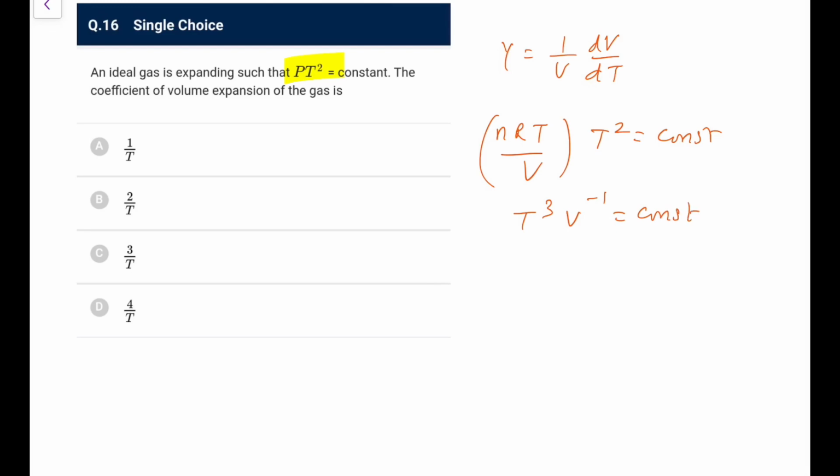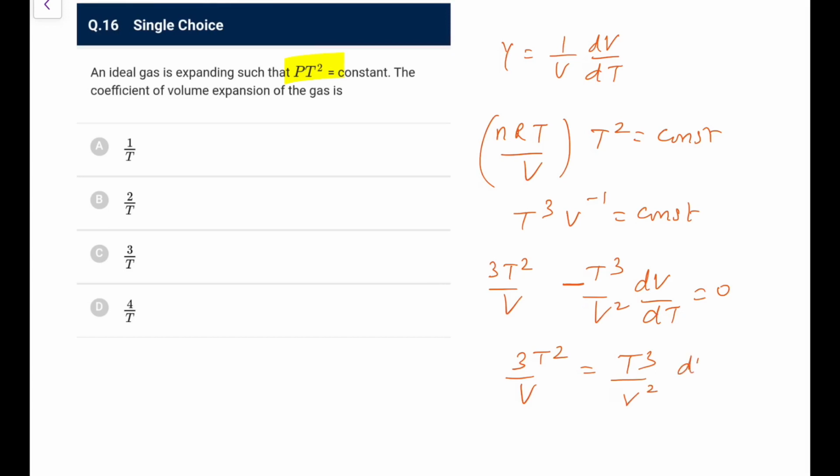If I differentiate it with respect to T, what I will have is 3T square by V, plus T cube, derivative of 1 by V will give me minus 1 by V square dV by dT, equal to 0. So what we are left with is 3T square by V is T cube upon V square dV by dT.